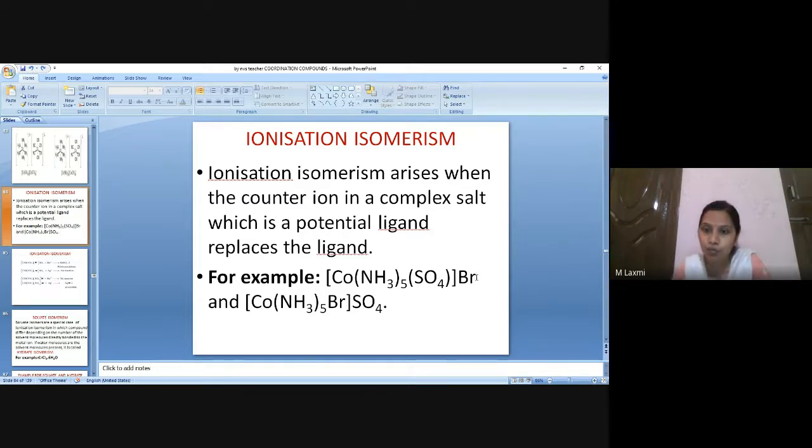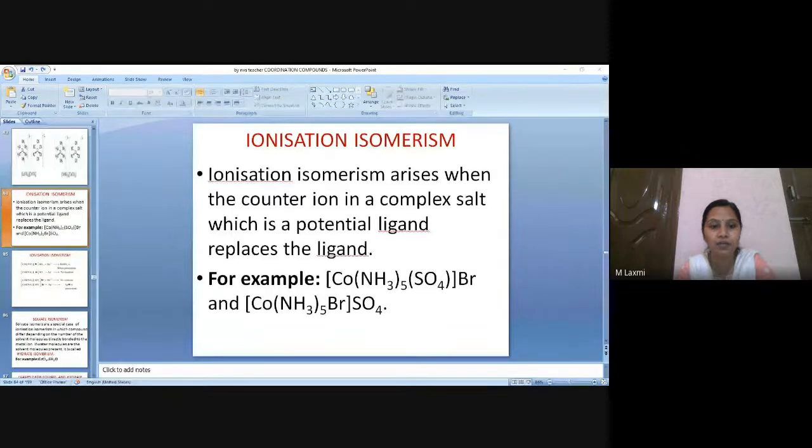This bromo is acting like a potential ligand and replacing one of the ligands. My bromo went inside the coordination sphere, it has replaced the ligand SO4. So SO4 becomes a counter ion and bromo becomes a ligand. This is called ionization isomerism.